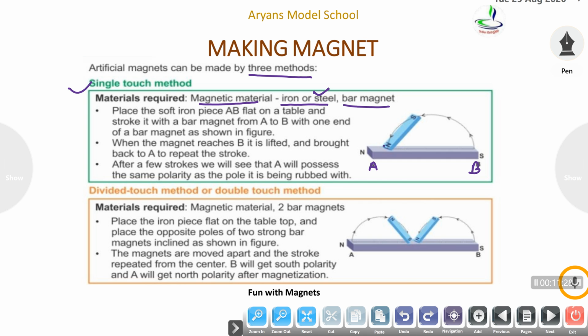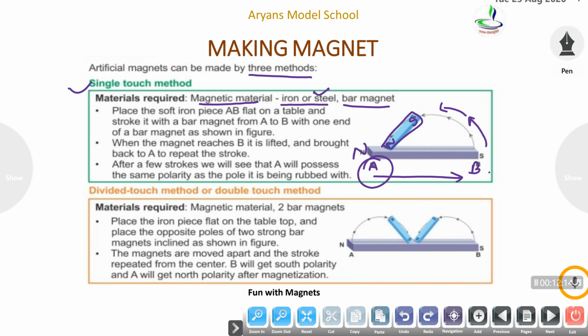From A to B, this is our bar magnet. North pole, south pole. We will move it from A to B. When the magnet reaches B, it is lifted and brought back to A to repeat the stroke. After a few strokes, we will see that A will possess the same polarity as the pole it is being rubbed with. Meaning A now possesses the property of a north pole.